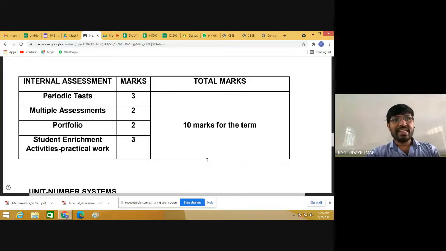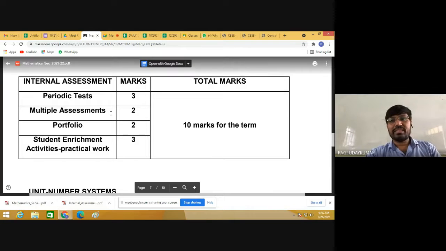Whatever periodic tests I conduct for you, like PT1, the average will be taken into consideration. If 40 marks is the test, it will be converted to 3 marks. If you get 40 out of 40, you will get 3 marks. Like that, the periodic test will be calculated.